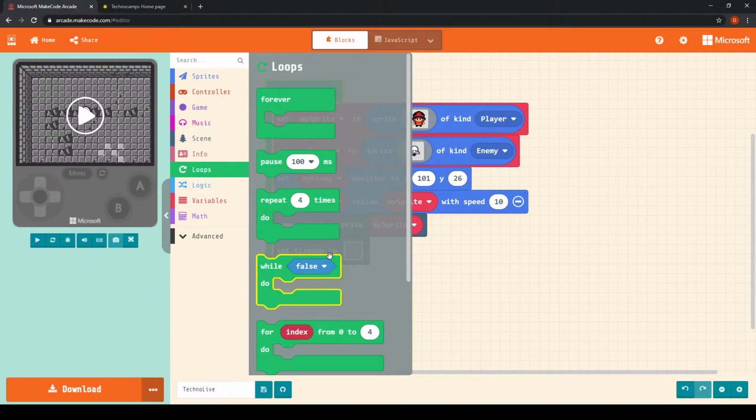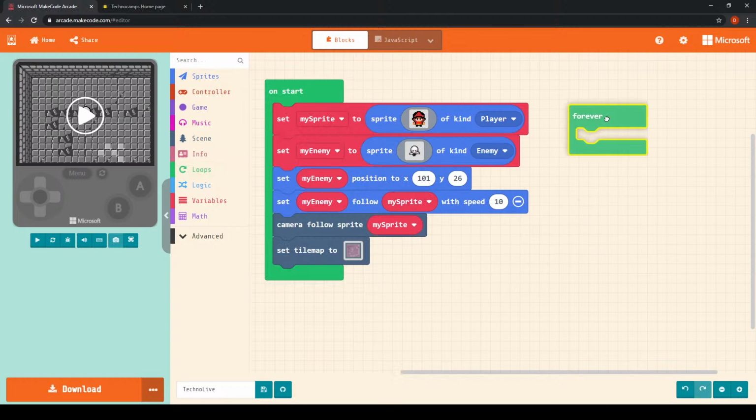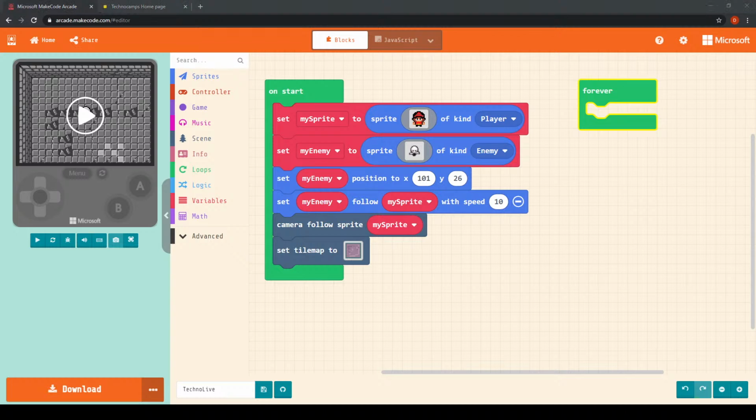So those are some examples of loops, but the loop that we're going to be using today is the forever loop, which is located at the top here, and I'm going to click and drag that in. So the forever loop is a very important loop because it allows code to be repeated, as the name suggests, forever.